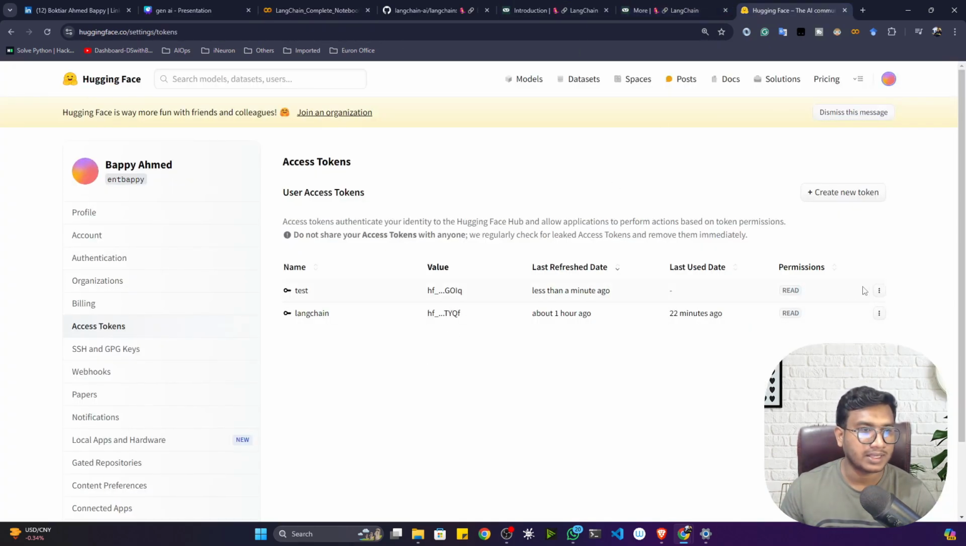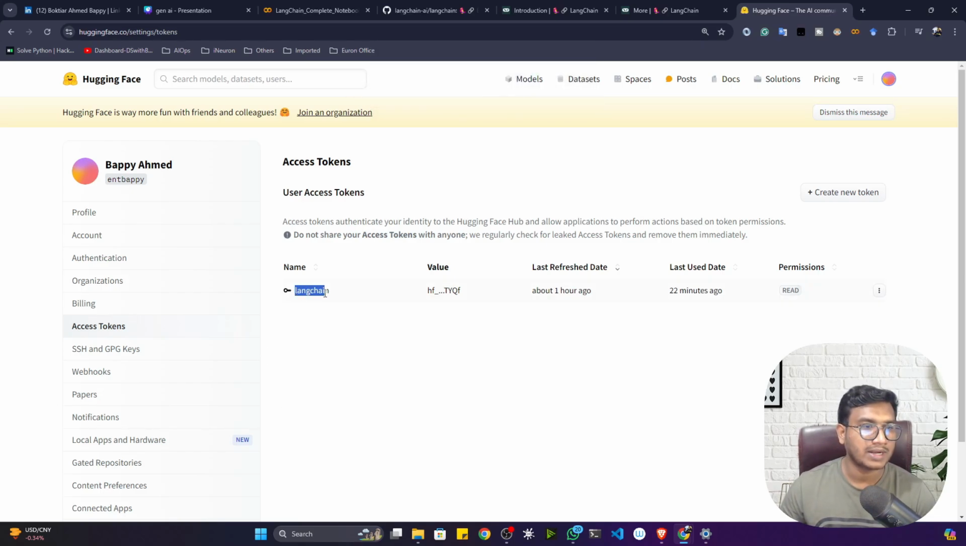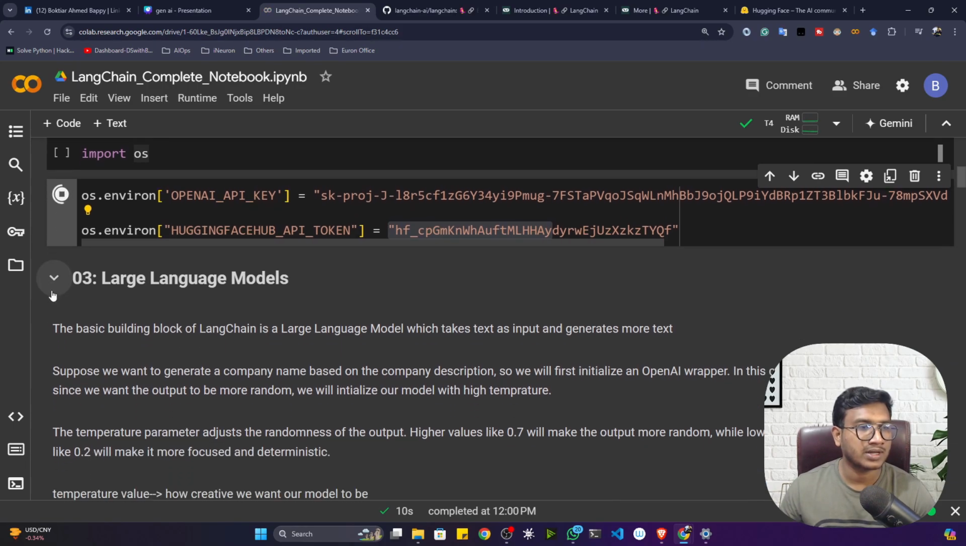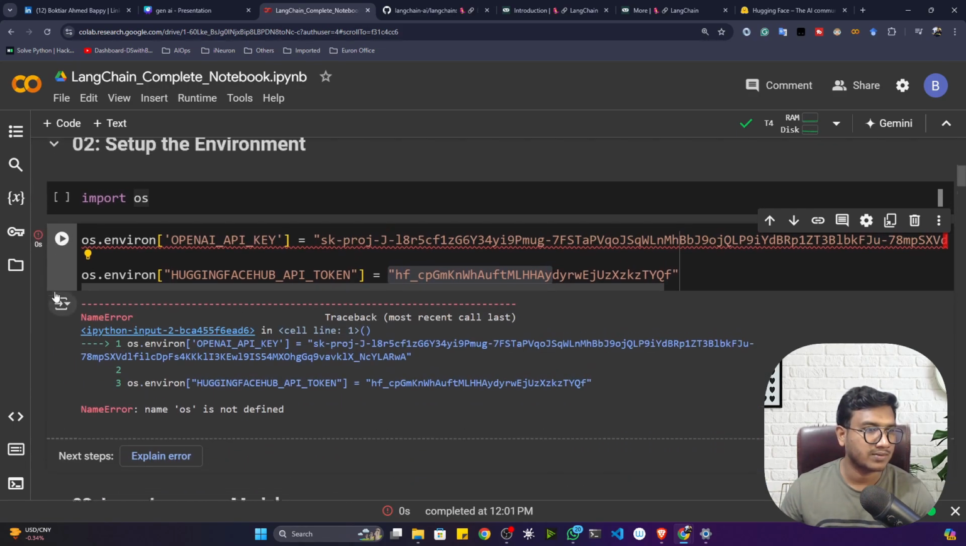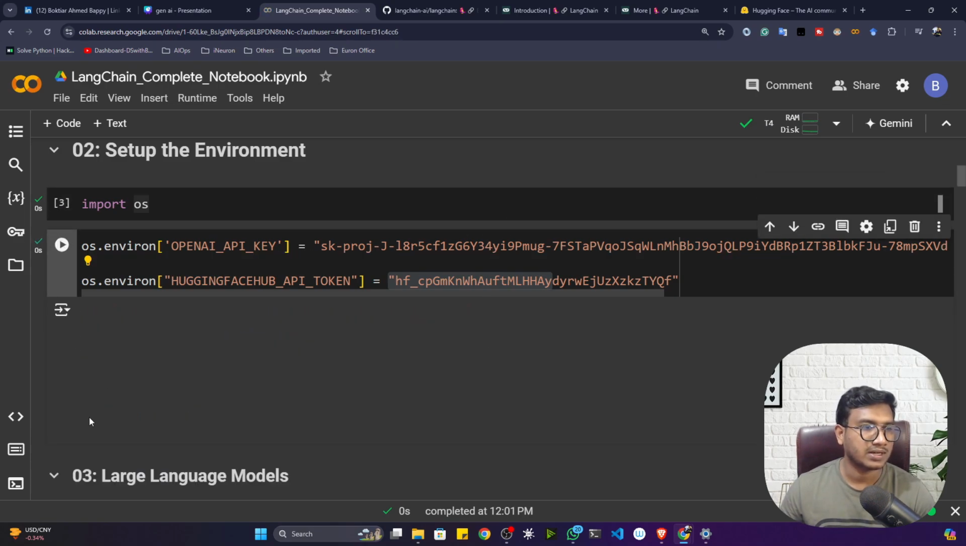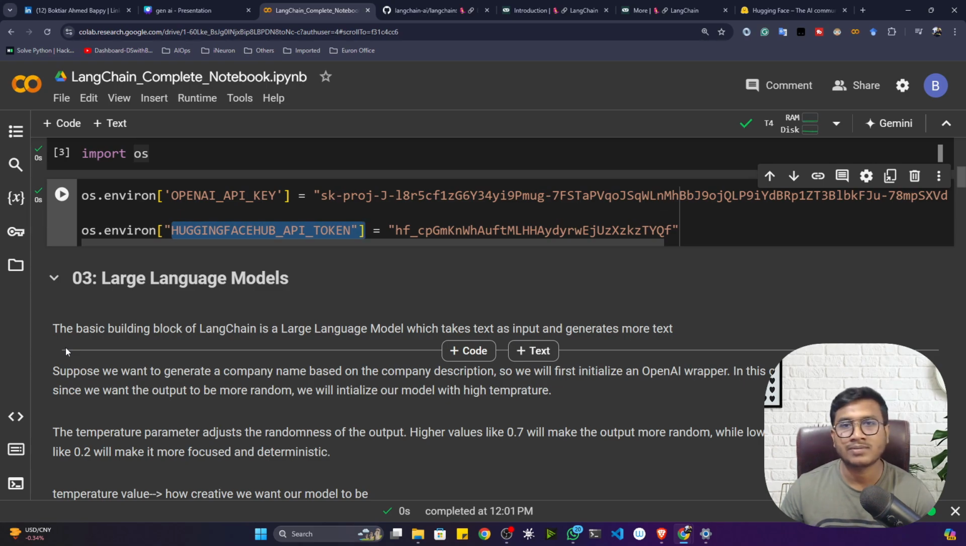Now let me delete this token, since I already created one and don't need it. My token name is LangChain. You can give any kind of name, it's up to you. Now let me set these tokens inside my environment. It is giving one error because I have to import the os package first of all. Then let me set them inside my environment variables. Now what will happen whenever you use LangChain? It will automatically load these API keys from the environment itself. You don't need to manually set that.